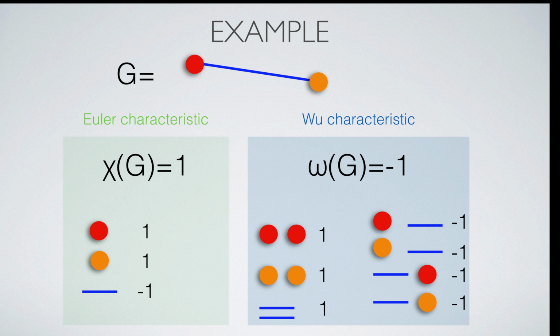For the Wu characteristic, first count the interactions between vertices, there are 2. Then the interaction between the edges, there is 1. And finally the interactions between vertices and edges, there are 4. Note that we look at the order of the pairs. If we add everything up, we...